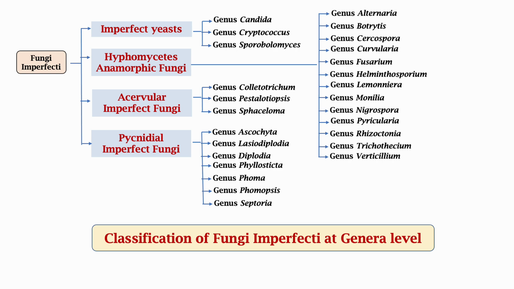The third group, that is acervular imperfect fungi, the genera like Colletotrichum, Pestalotiopsis, Sphaceloma are included. In the last group, that is pycnidial imperfect fungi, the genera like Ascochyta, Lasiodiplodia, Diplodia, Phyllosticta, Phoma, Phomopsis, Septoria are included.